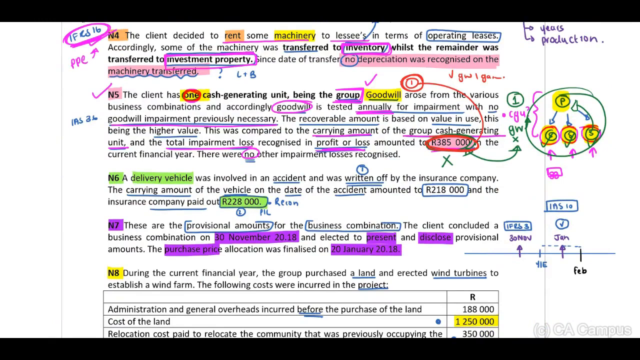Note 6. A delivery vehicle was involved in an accident and was written off by the insurance company. The carrying amount of the vehicle on the date of the accident amounted to 218,000 and the insurance company paid out 228,000. When we look at the reconciliation, remember they have included this proceeds received, the 228,000, right? They've indicated to us that the accident happened first and the vehicle was written off, and then they received the proceeds from the insurance company.